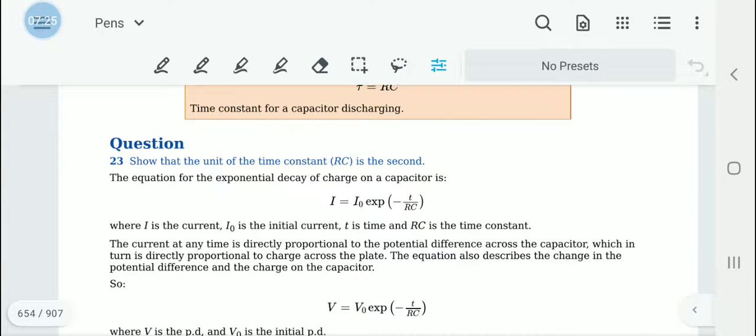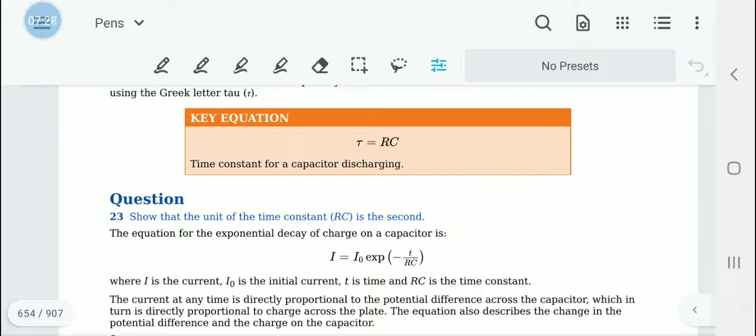The time constant RC, the units are going to be seconds. I would suggest that you do the question and prove that it is seconds. Then you will be ready to do the final questions.